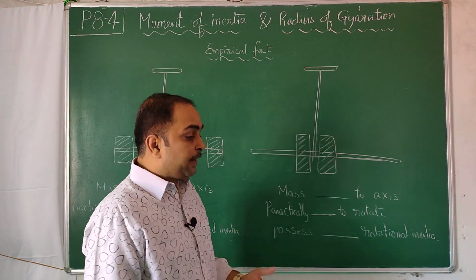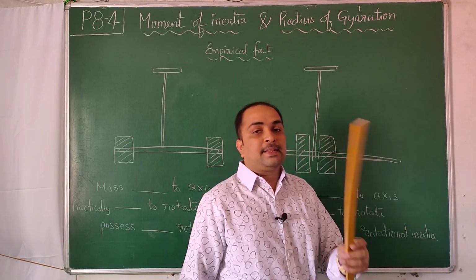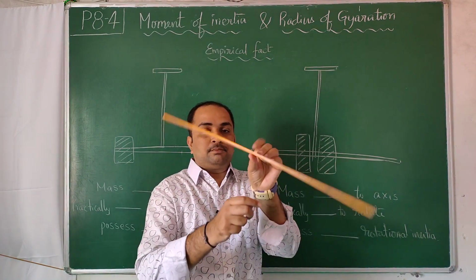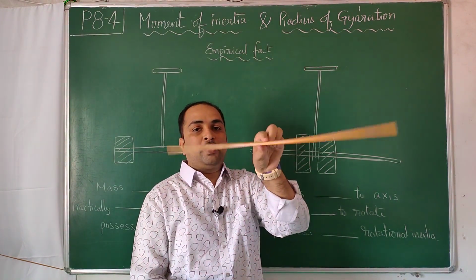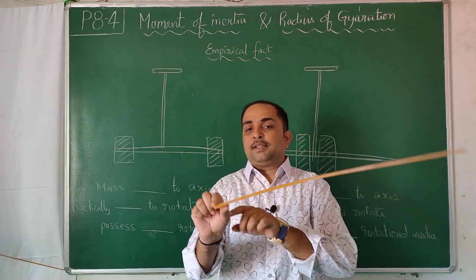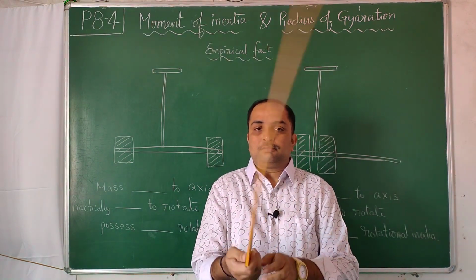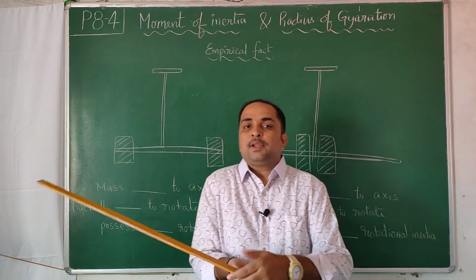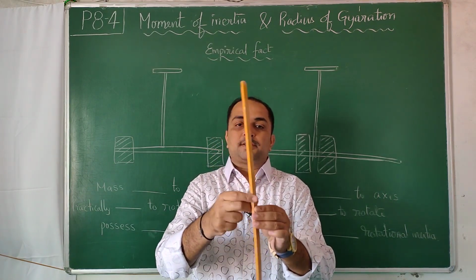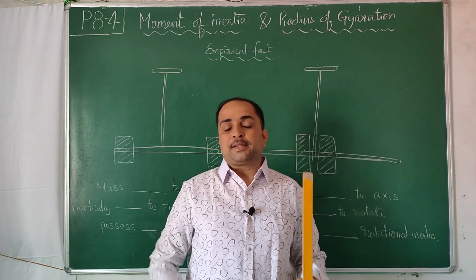And that experimental fact, anybody can do it. Take any object which is handy to you. Say I take this scale. I hold it at the center and I rotate it. Now I hold it at this end and I rotate it. Feel the rotation in your fingers. Next, try to do the rotation here like this. Feel the amount of the turns you are giving with your fingers.